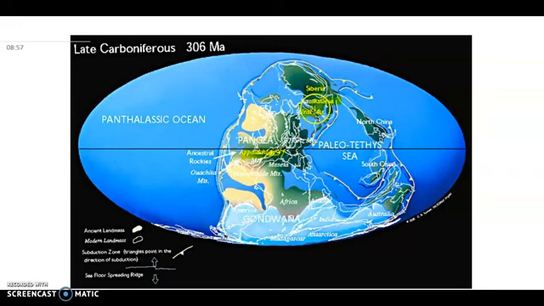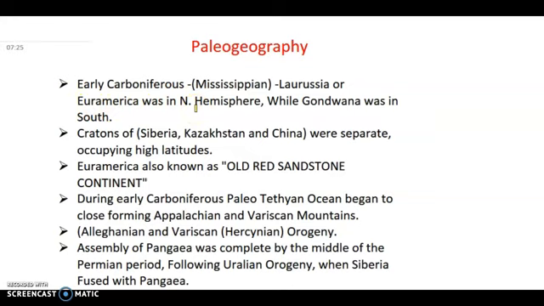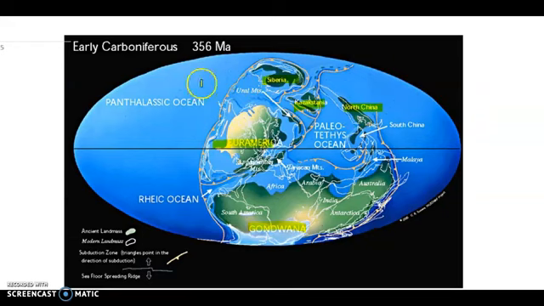We'll talk about this in detail. Now, talking about the paleogeography. In the early Carboniferous, that is the Mississippian, Euro-America was in the northern hemisphere, while Gondwana was in the south. We have already seen that the cratons of Siberia, Kazakhstan, and China were separate, occupying high latitudes. You can see in this image these are the high latitudes. Euro-America was separate, and Gondwana was in the southern hemisphere, and glaciation was there.